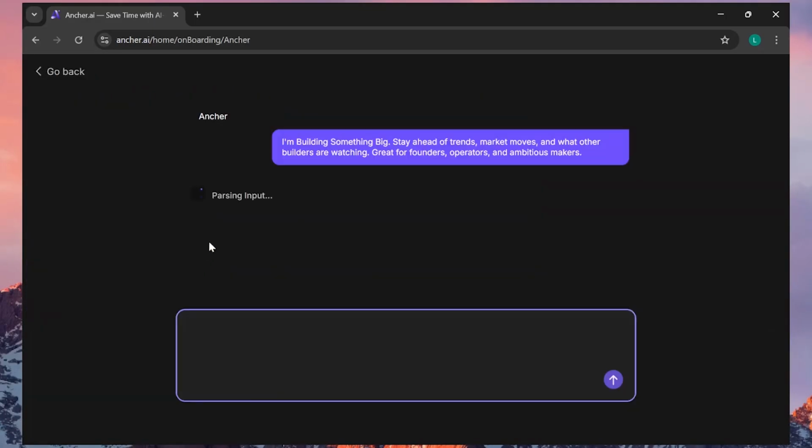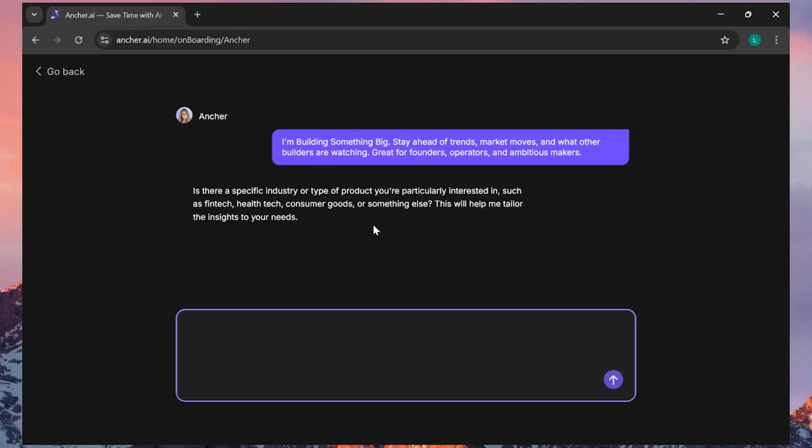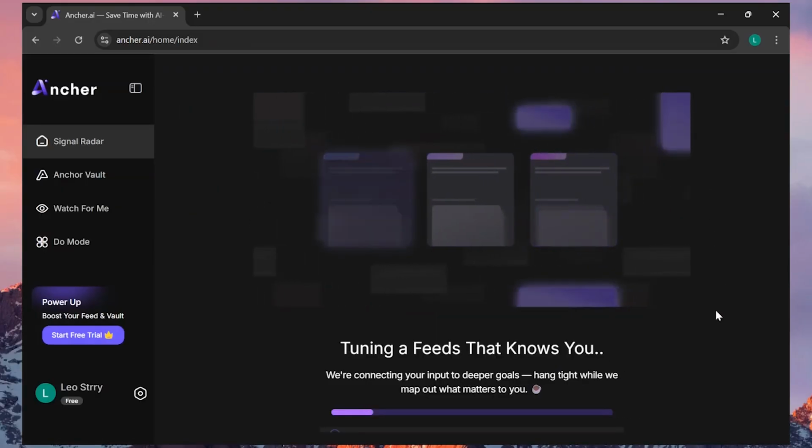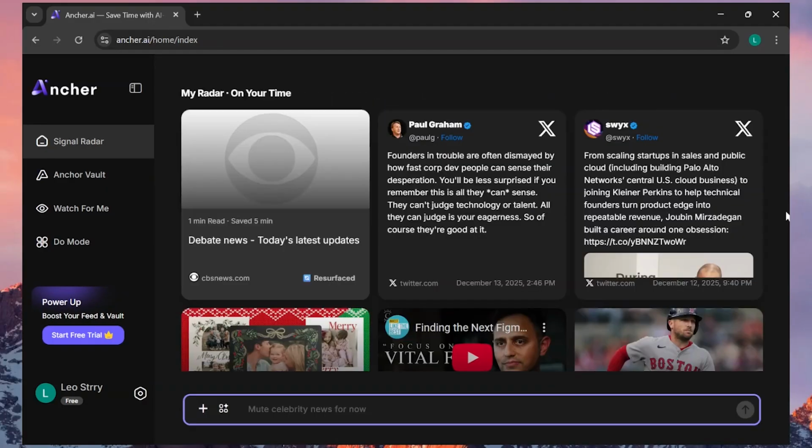So I'm going to select the first template, that is I'm building something big, and simply click on the use it button and it will take in this input, and it has asked me if I am interested in any particular industry or type of product. So I'm going to give my response and it has started a feed creation personalized to my taste, and this is the curated feed that it gave me.